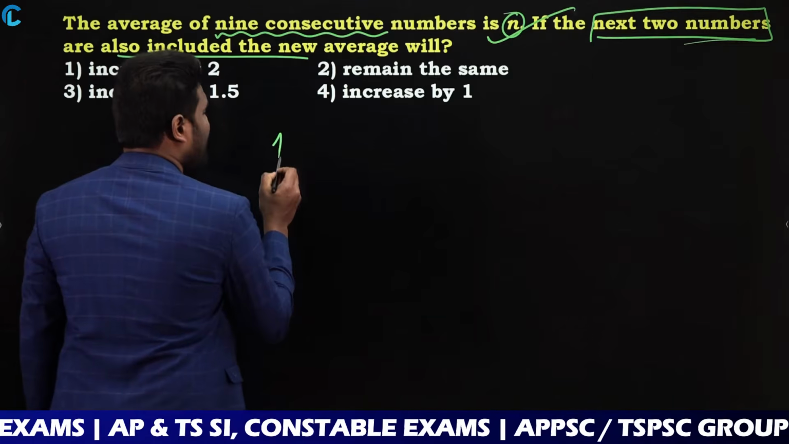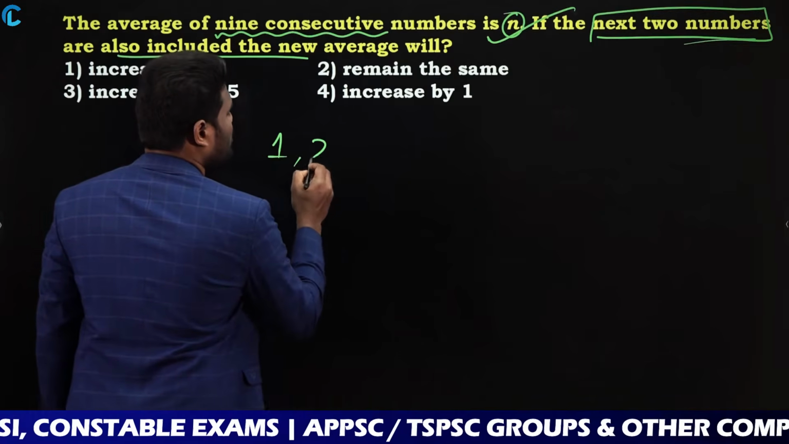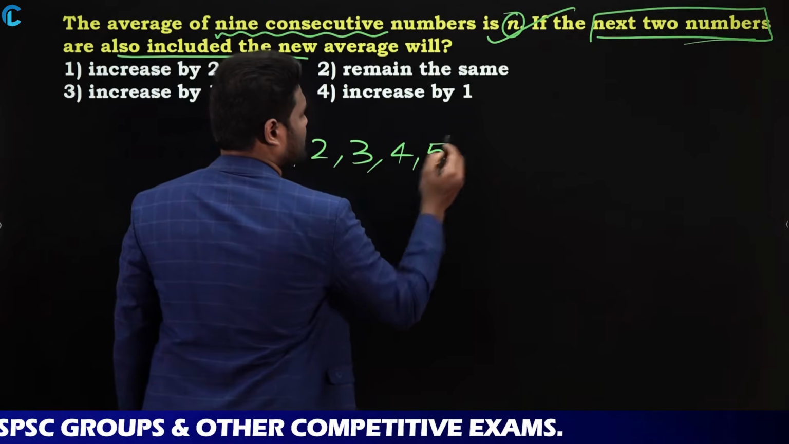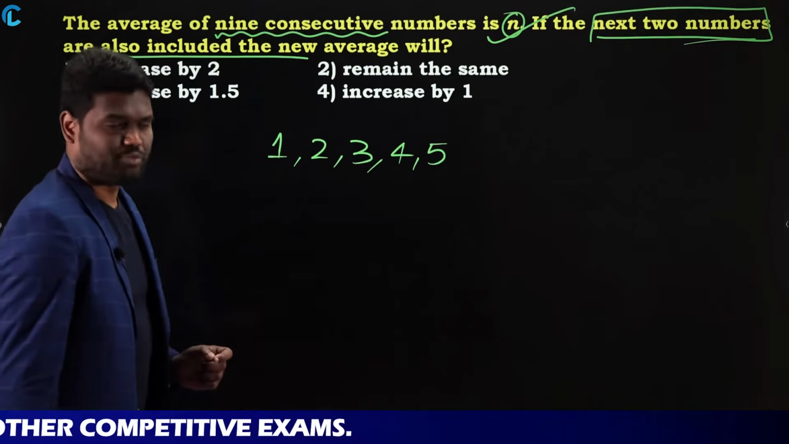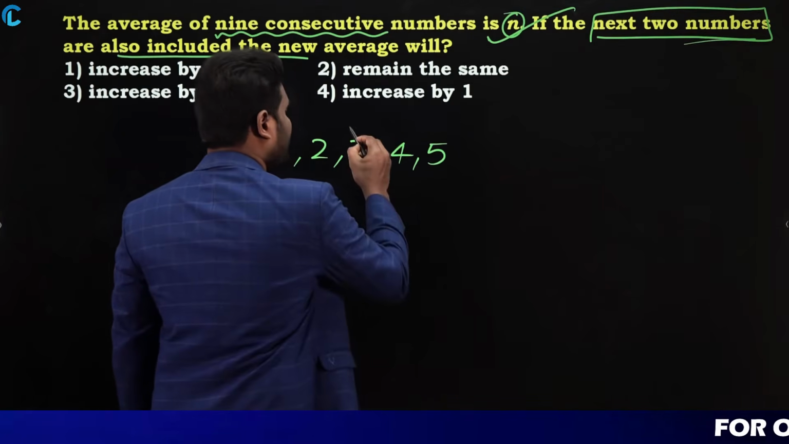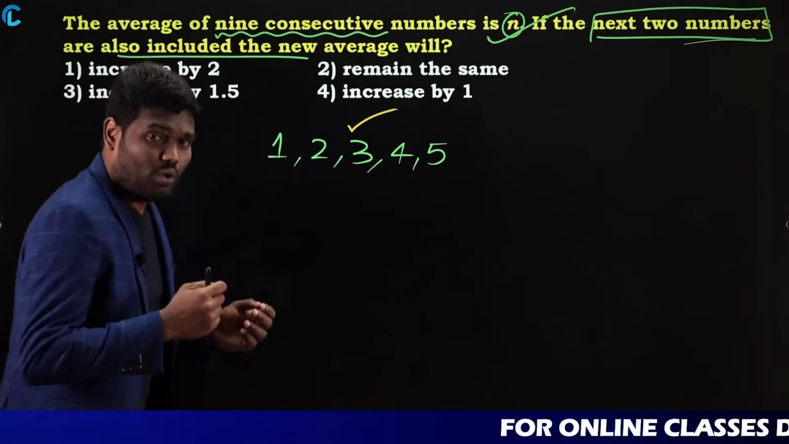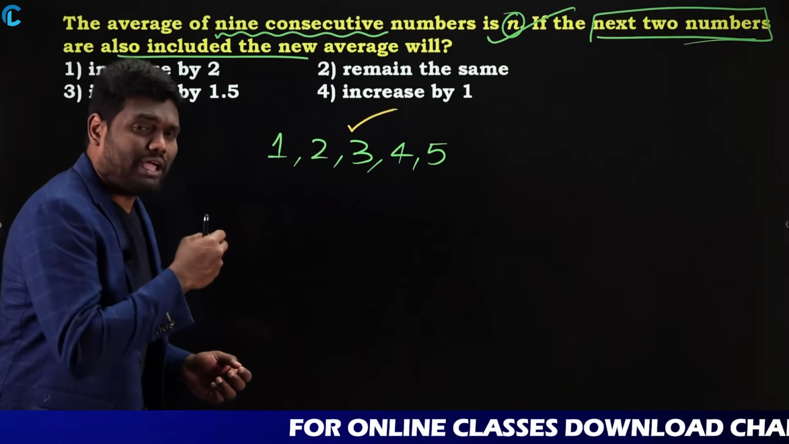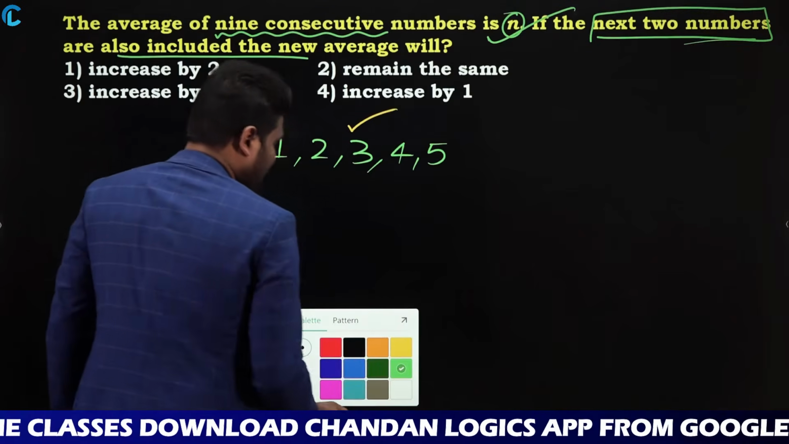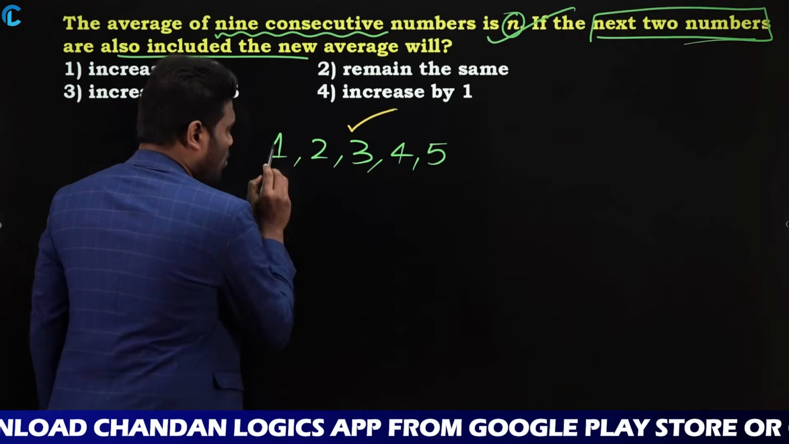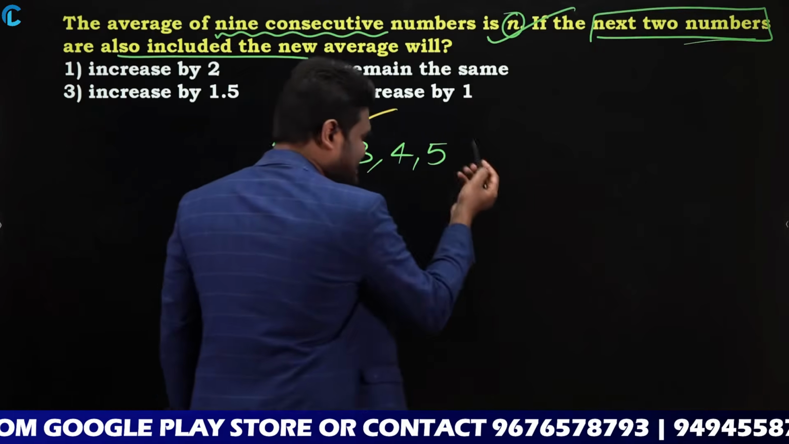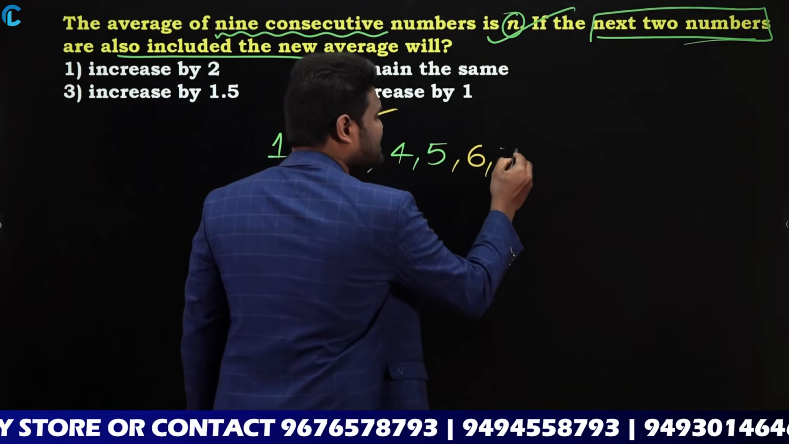Let us take an example. I have the numbers 1, 2, 3, 4, 5. What is the average of 1, 2, 3, 4, 5? The average is nothing but 3. Now, if I include the next two numbers, that is 6, 7, for these I am including two more numbers.